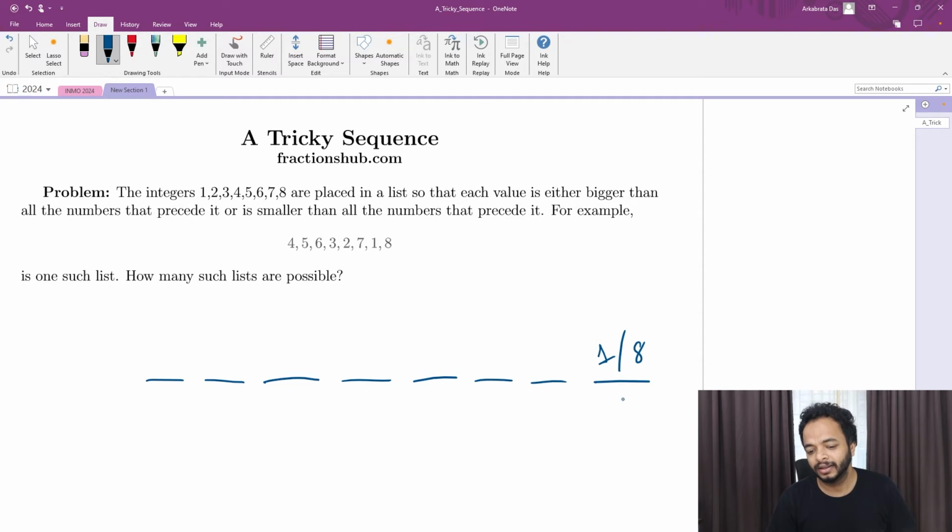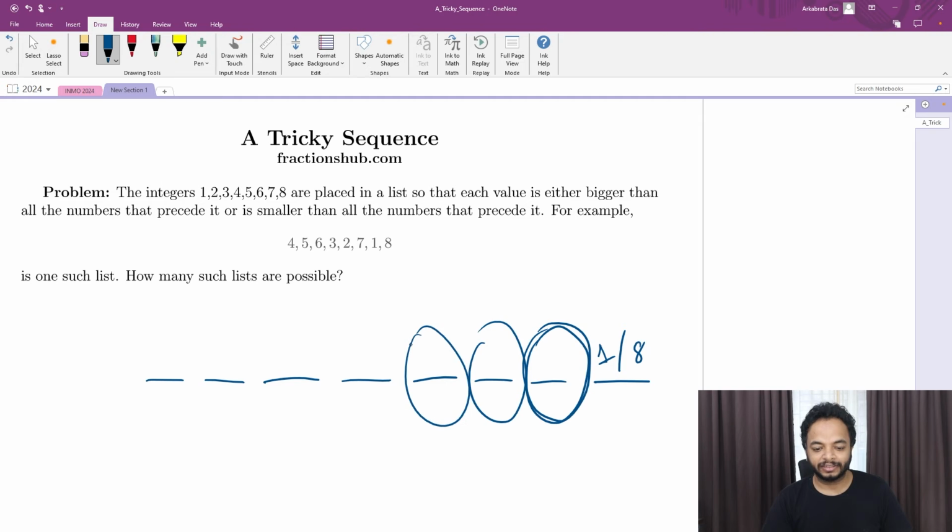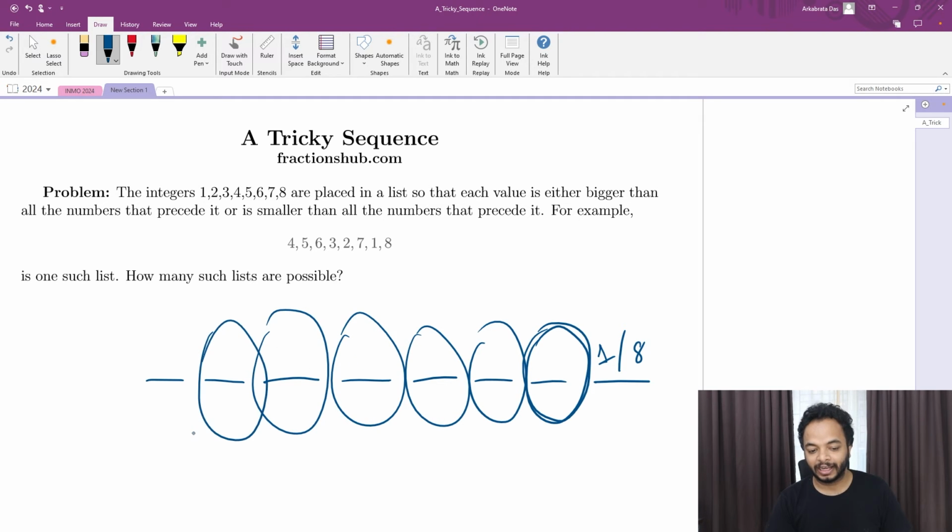Again, you can generalize as well. According to this example, either 1 or 8 can sit here. So that means 2 choices for the last place. Now whichever sits there, when I go for the second last place, again whatever the remaining set is, if 8 sits, then I'll delete 8, and from the remaining set, by the same logic, the maxima or the minima can sit at the second last place. So again it will have two choices, and so on and so forth. Every place will have either the maxima or the minima of the leftover set.